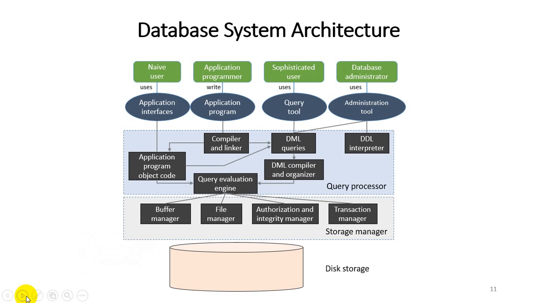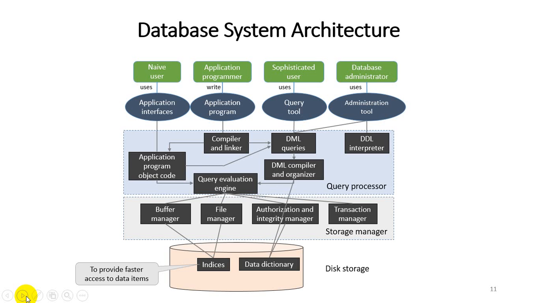Next, the actual secondary storage, where this storage will be available. In a disk storage, there are different things available, known as the data dictionary, to store metadata. Second thing is indices, because we want to perform faster access. That's why the index will be there for accessing the data dictionary, to provide faster access to data items. So indices are the most important key point to provide a faster response to a query generated by a naive user.